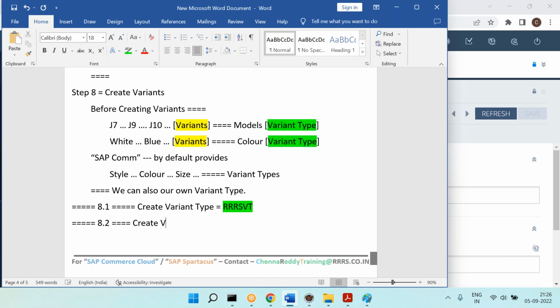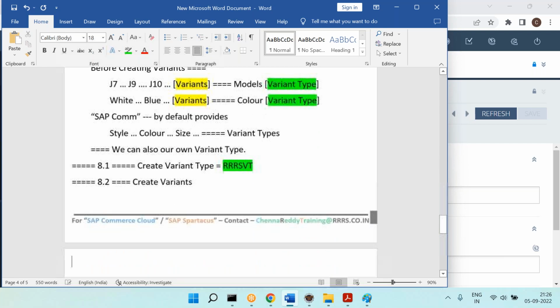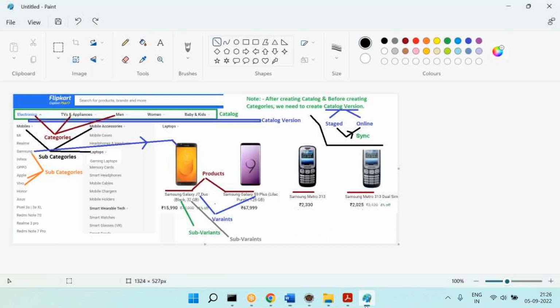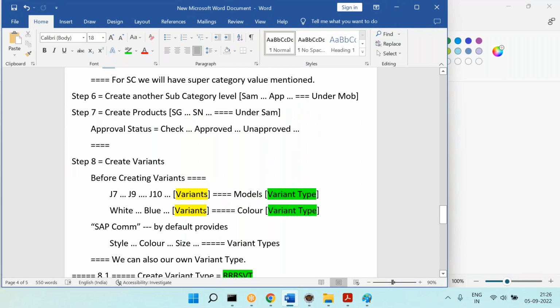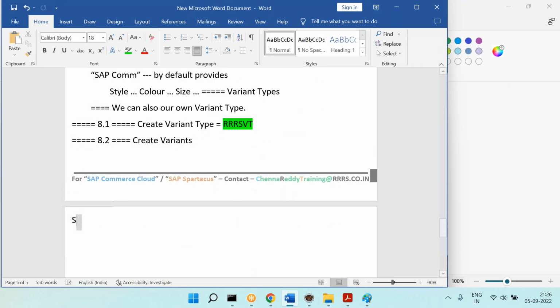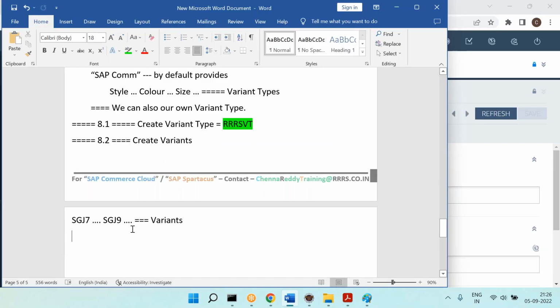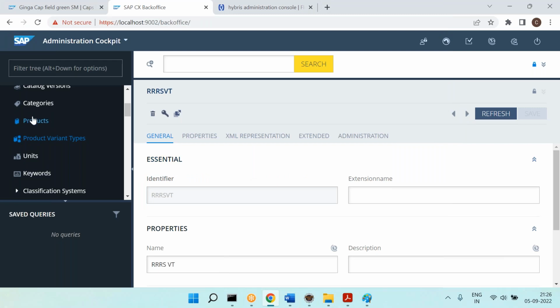Now you can create the variants. So for example, at this point of time, we created Samsung Galaxy. Then Samsung Galaxy J7, J9 like that. So I want to create Samsung Galaxy J7, Samsung Galaxy J9 like that. I want to create the variants. So how do I do that? Variants are created for the product. So therefore, simply go to the product,